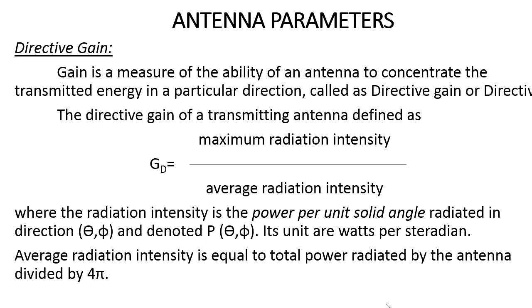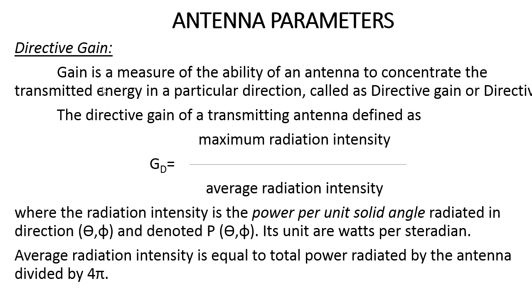The first parameter of the antenna is called directive gain. What is directive gain? Here we need to generate the maximum beam, called the main lobe of the antenna, the main lobe of the signal, in order to detect the moving target. Why do we need to generate the main lobe? Because it will cover the maximum area in the atmosphere in order to find the target in space. So how can we measure it? By using the directive gain.